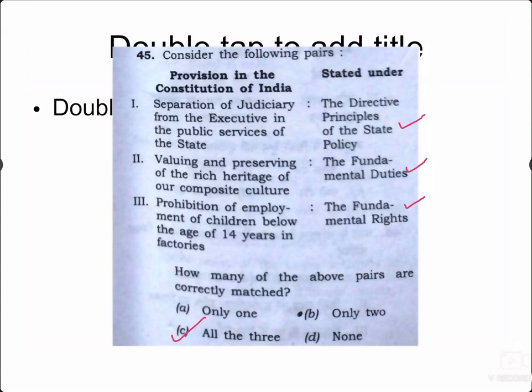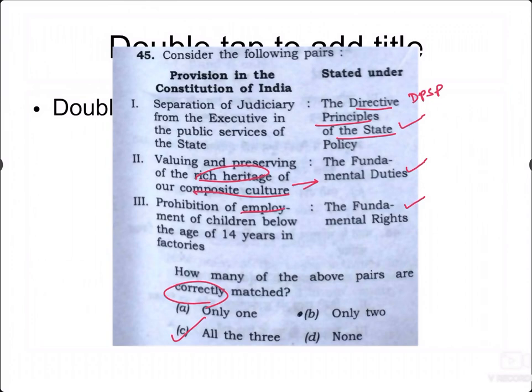Okay, right. The next question is again about what is correctly matched. This is a very direct question where we know all three are directly matched: the directive principle of state policy, separation of judiciary and the executive, is right; rich heritage and composite culture is a fundamental duty; and prohibition of employment of children less than 14 years of age is a fundamental right. All these three statements are right, so we know it is correctly matched.